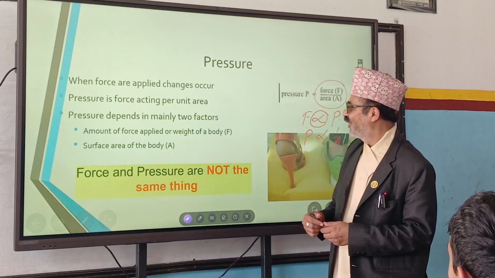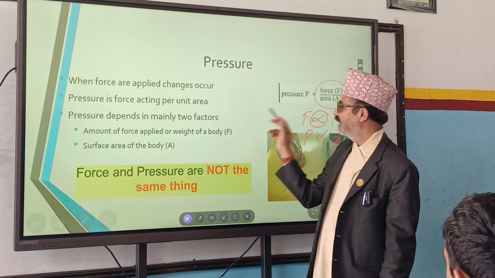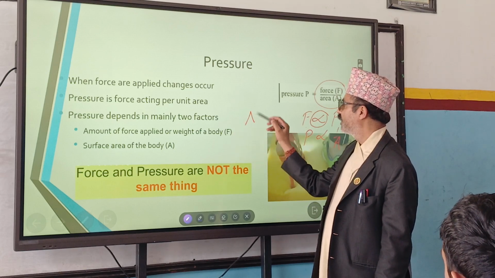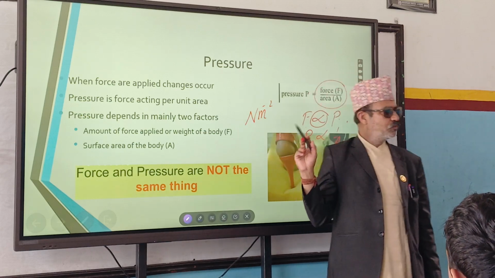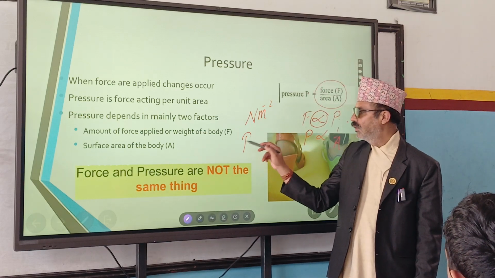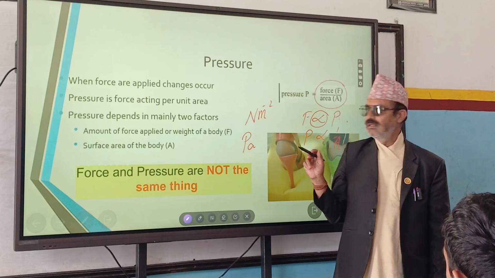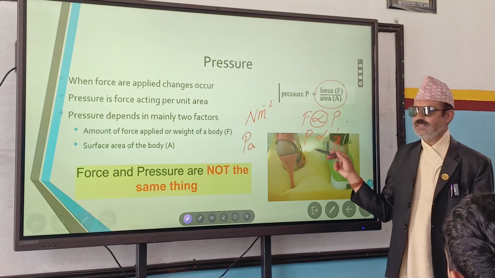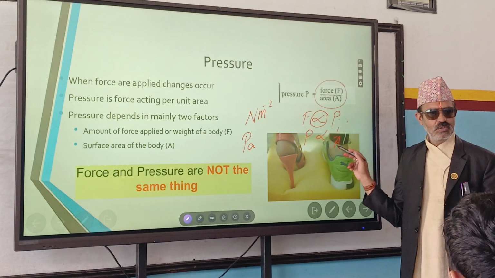Okay, so force acting per unit area, the SI unit is? What is the SI unit of pressure? Newton per meter square, or we write Pa, Pascal, right? Pascal. And the relation of pressure with its factors is: it is directly proportional to force, inversely proportional to area.